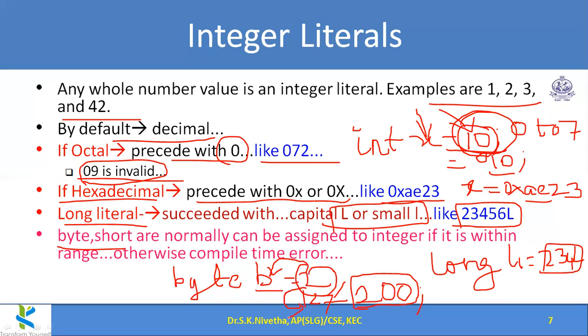Otherwise it reports an error. And normally int takes all other normal decimal values, or by default integer. For long, we should give either small l or capital L, long constant. And for octal and hexadecimal, octal should be preceded with 0 and hexadecimal should be preceded with 0x. This x can be small x or capital X. So the Java compiler will automatically understand that it is belonging to hexadecimal representation. This is belonging to octal representation. So accordingly we can give.